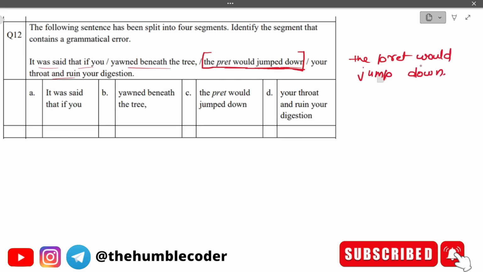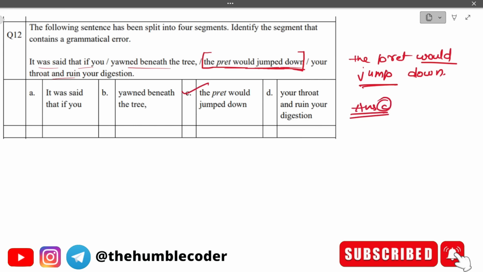See, because we are using would, this is not about the past tense. So how can we use jumped here, right? So I hope you understand it. This is a grammatical error. So that is why the correct answer in this case would be option number C. See, we don't have to tell the correct sentence.